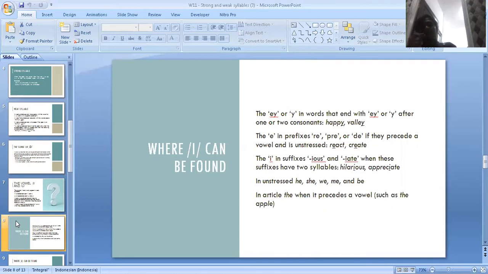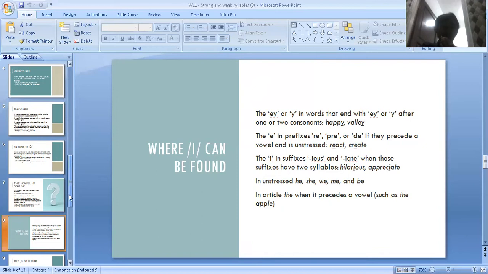The e in suffixes ious and io, when these suffixes have two syllables, hilarious and appreciate. In unstressed he, she, we, me, and the. In article the, when it precedes a vowel, such as the apple.